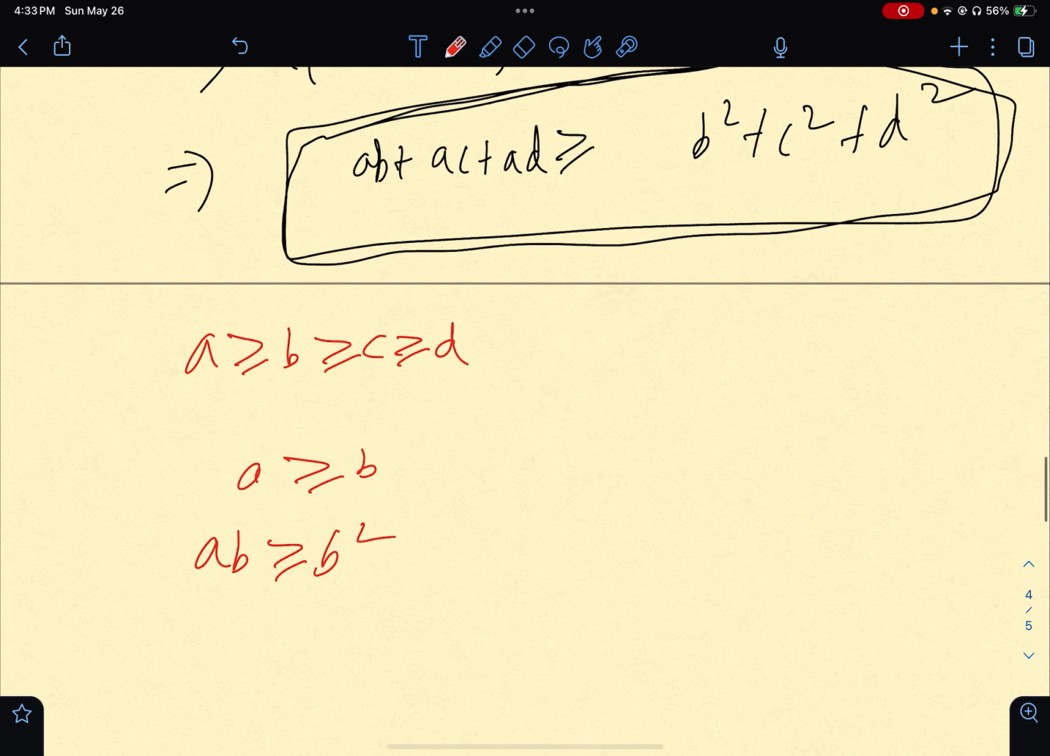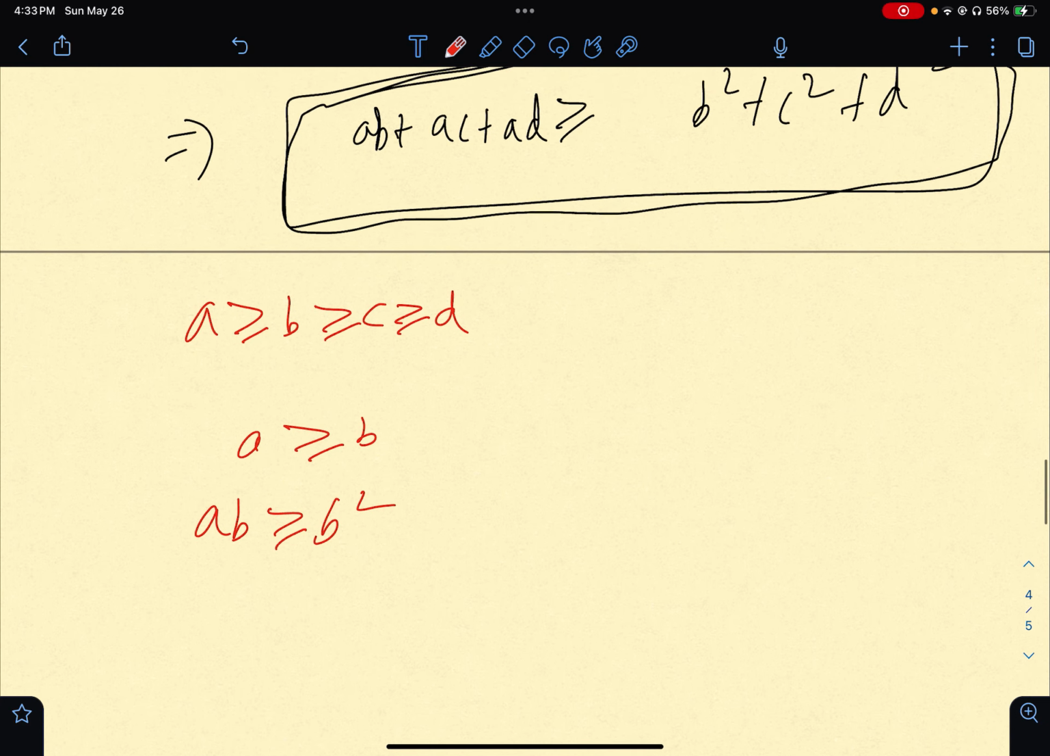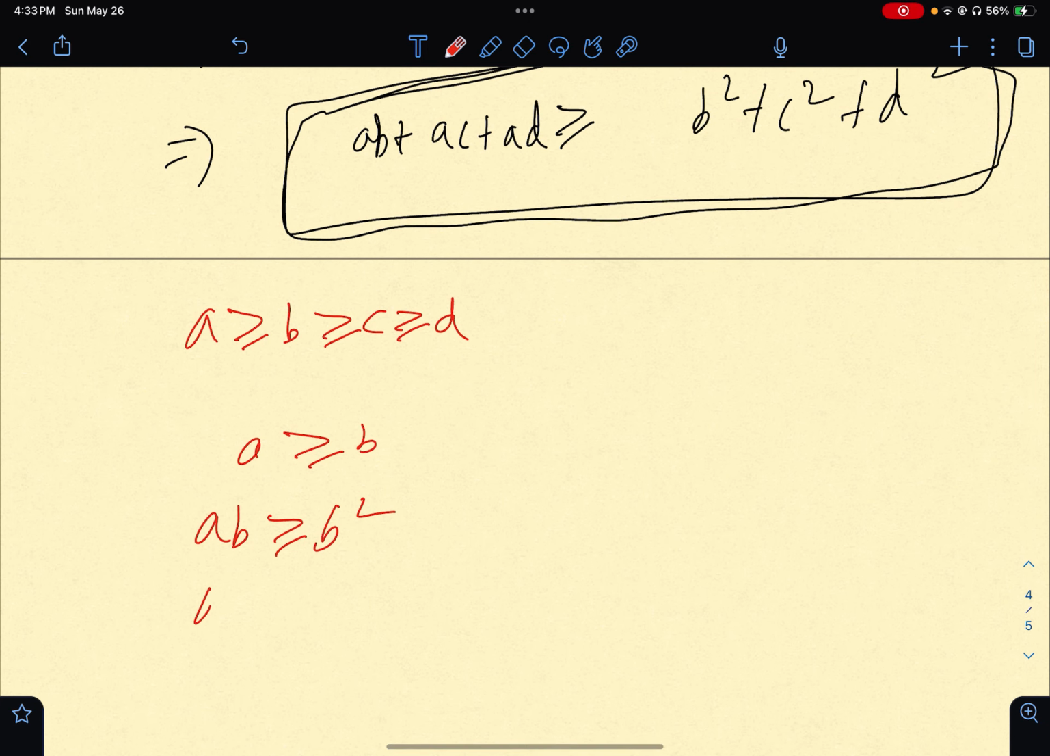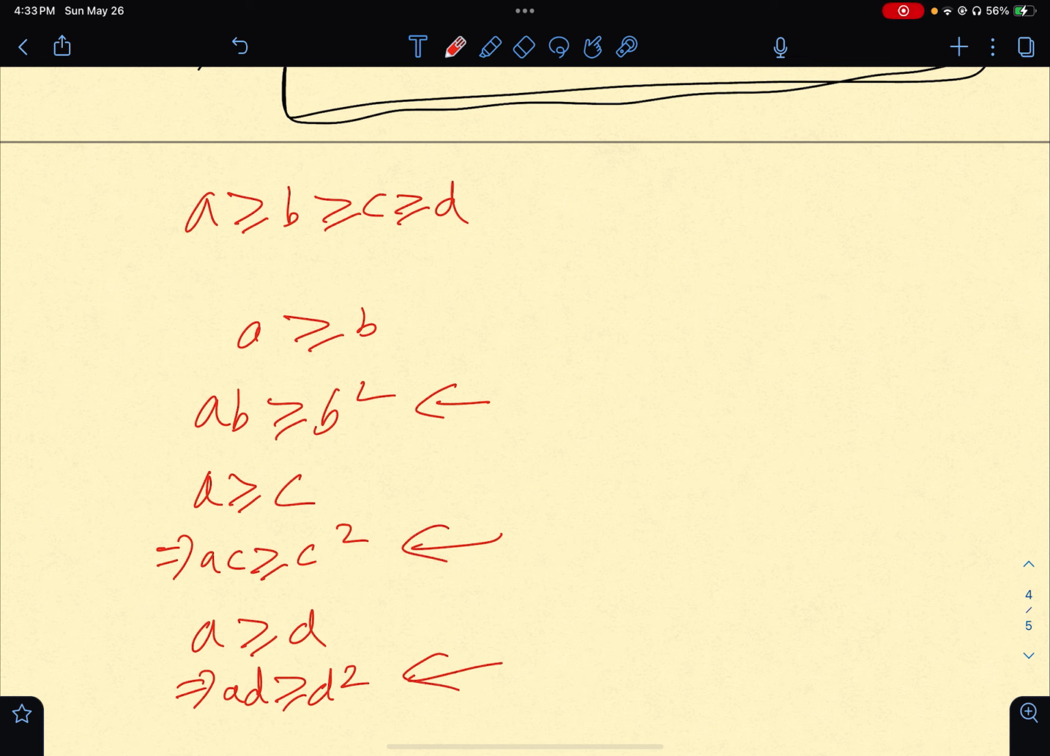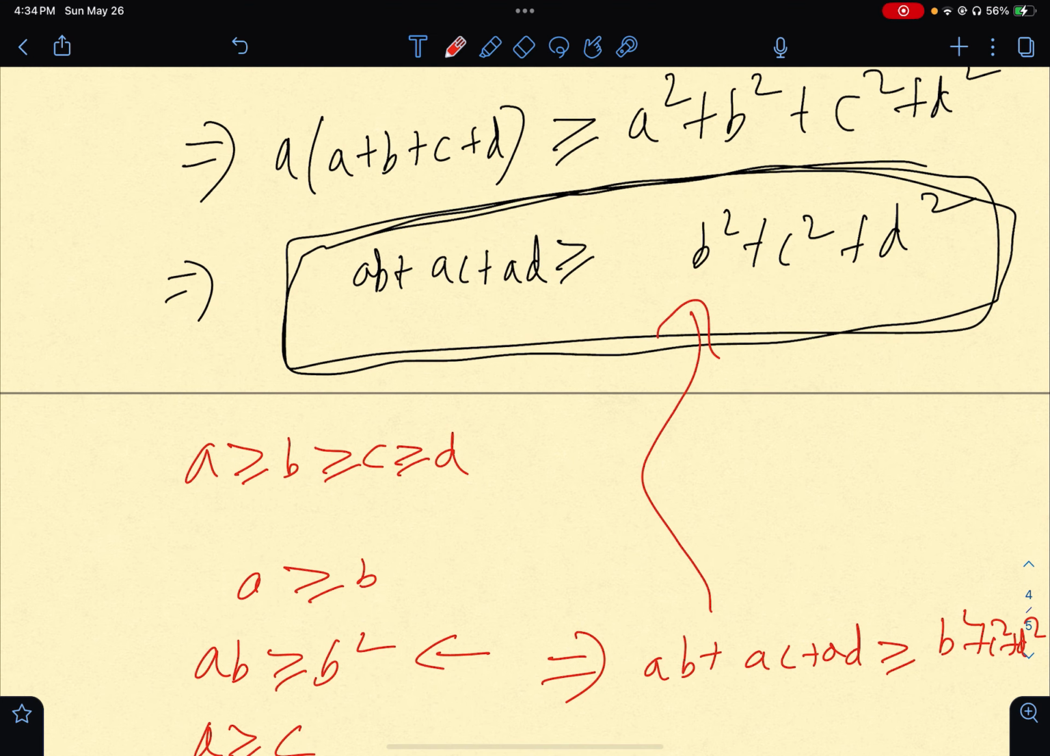And also, since I have a greater than or equal to c, I have that ac is greater than or equal to c square. Also, a is greater than or equal to d, so this implies that ad is greater than or equal to d square. So if you sum these, what you'll get is that ab plus ac plus ad is greater than or equal to b square plus c square plus d square. But that is what we had to show, right? So we are basically home free now. We are done with the problem.